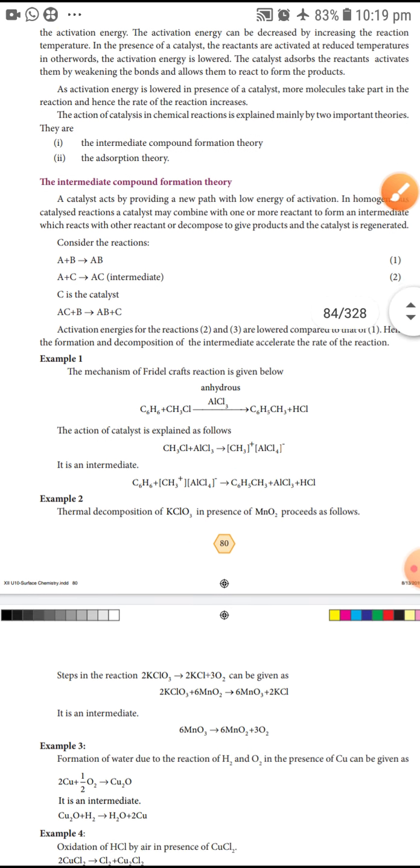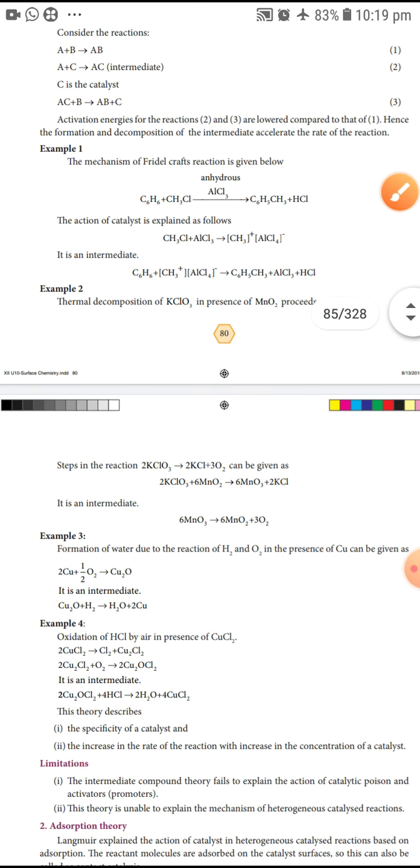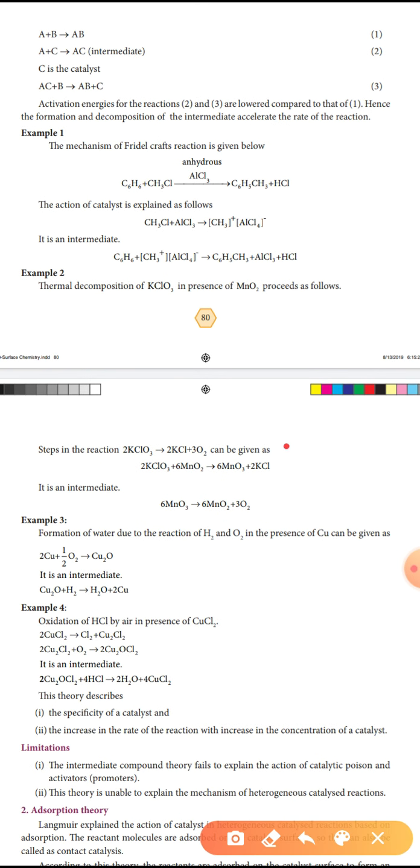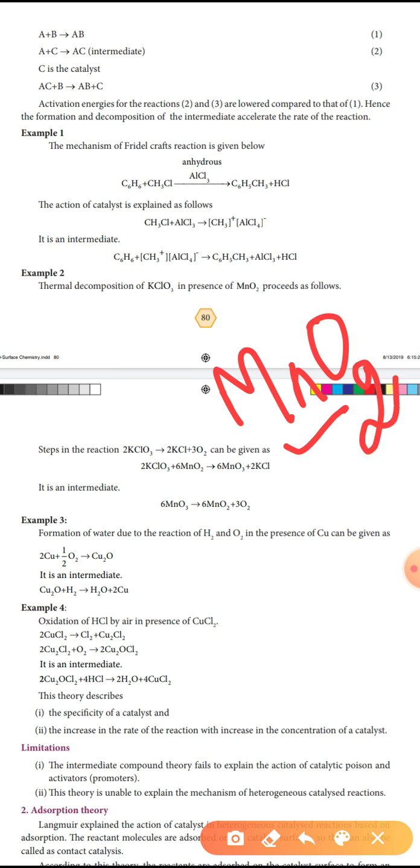Another example, the decomposition of potassium chlorate in the presence of MnO2. So the reaction is potassium chlorate decomposed to form potassium chloride and oxygen. Here the catalyst is MnO2, manganese dioxide.